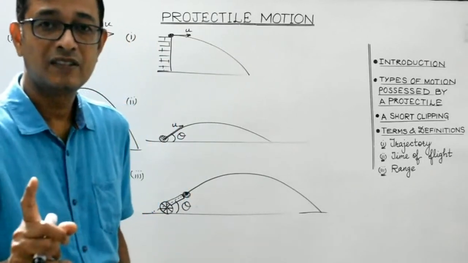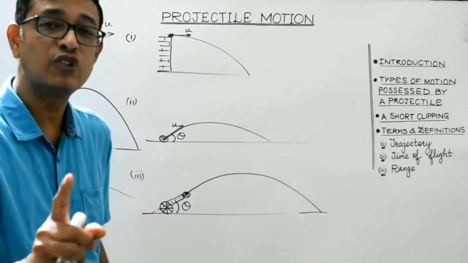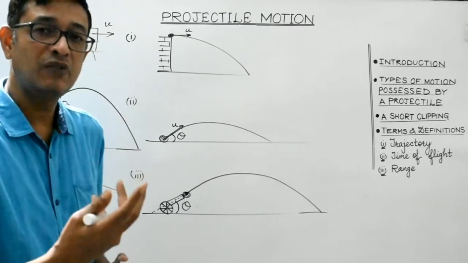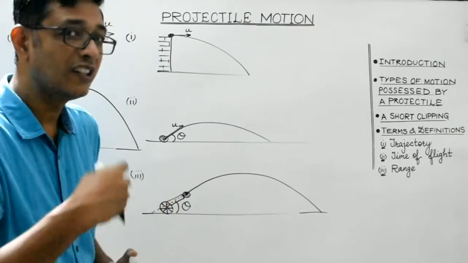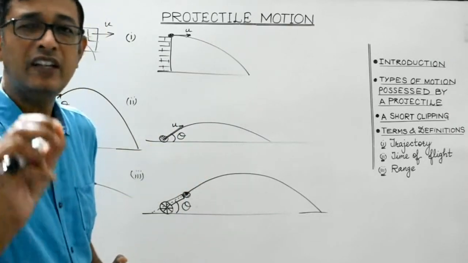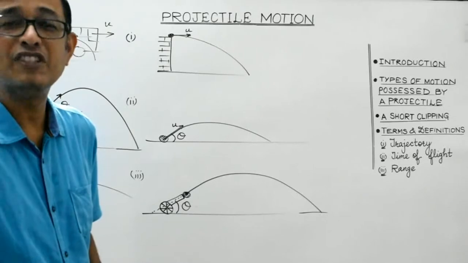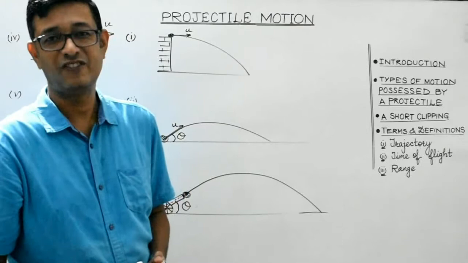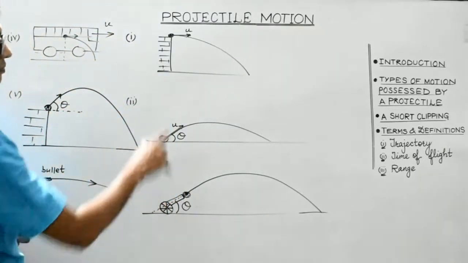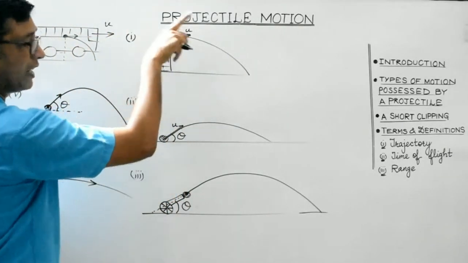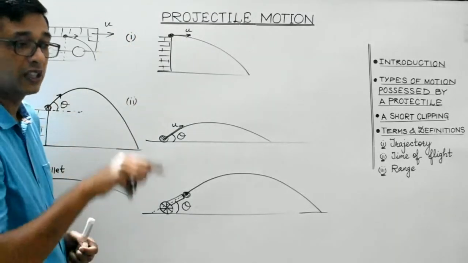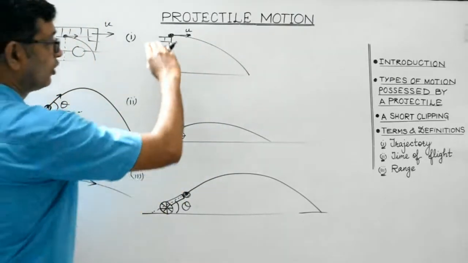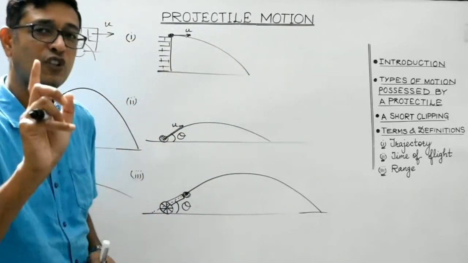So students, in all these examples, the body is under the influence of gravity alone. Whenever the body is given some initial velocity, whenever it is thrown in air or in space, its motion is only and only under the influence of gravity alone. So such a body is known as a projectile. Right? Again I repeat, students. In this case, when the body is flicked from the top of a building or given some horizontal projection, it tends to follow a path like this. So during its motion, it is only and only under the influence of gravity.